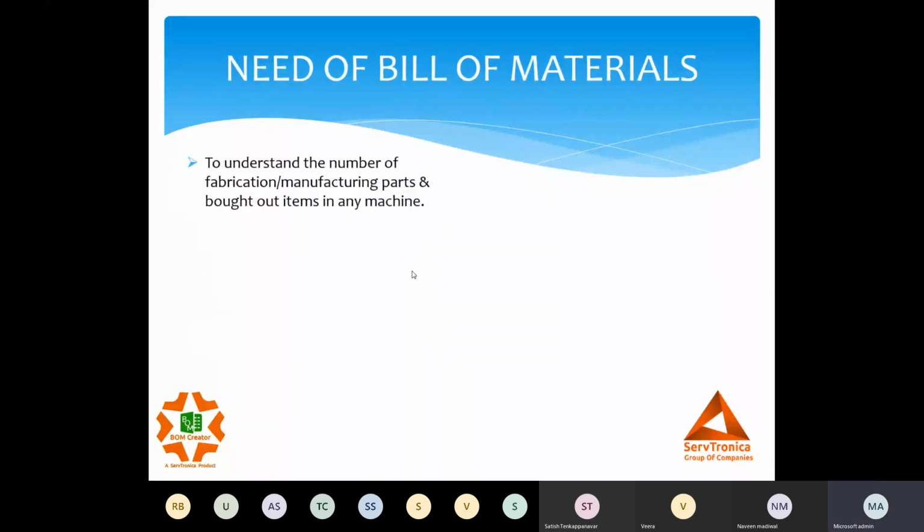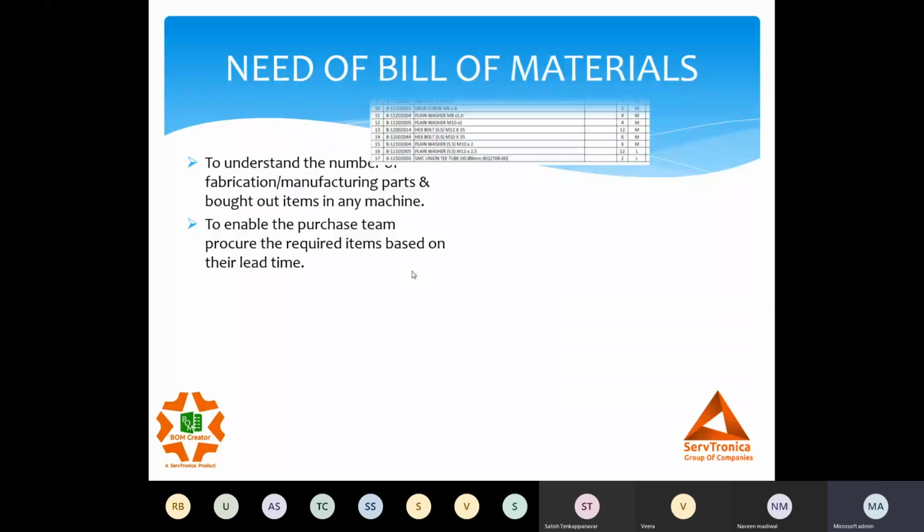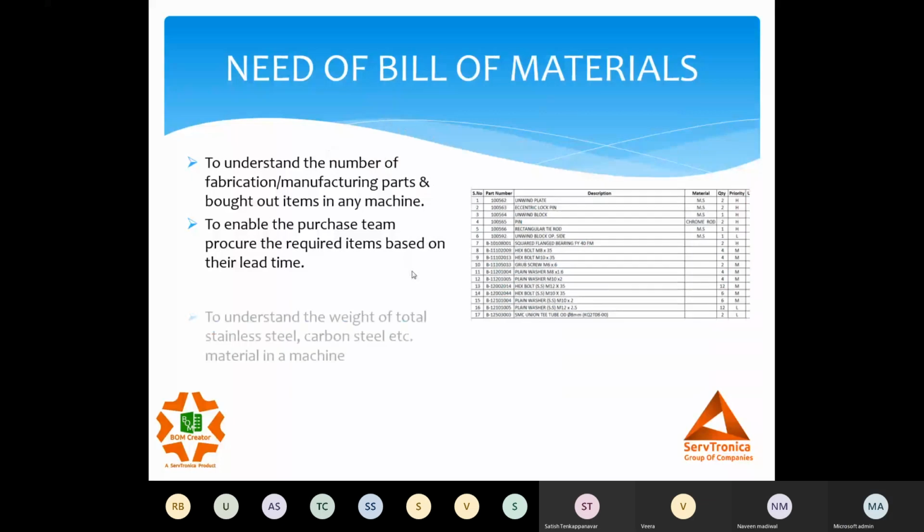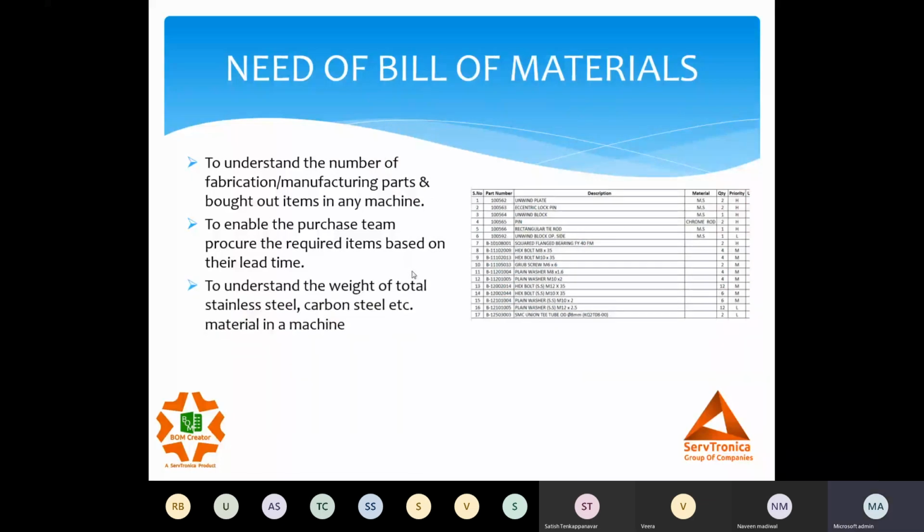Today's agenda is the bill of materials. So let's understand the need for a bill of material. Why do we need one? We want to understand what the manufacturing parts are and what the bought-out items are. Through the bill of material, we get a clear picture of that. It enables the purchase team to procure hardware, BOPs, etc., and to understand the composition and weight details of different parts or materials in the machine.